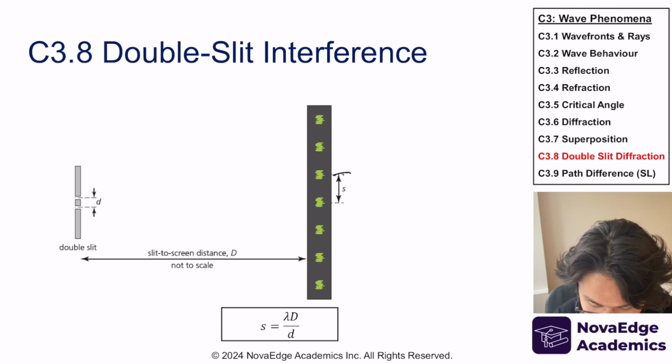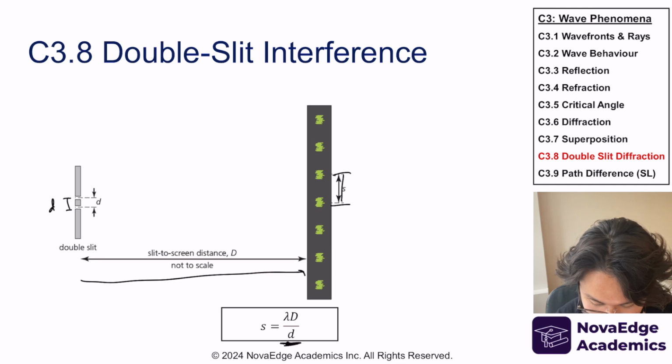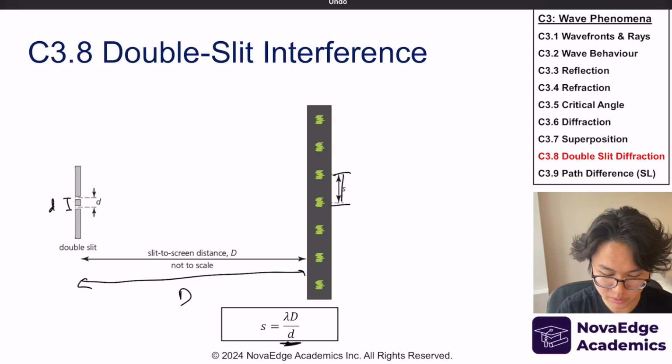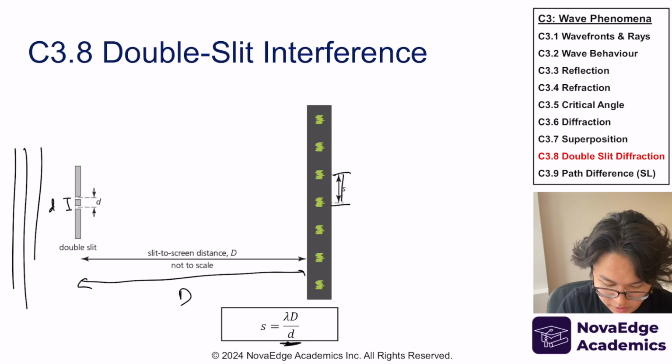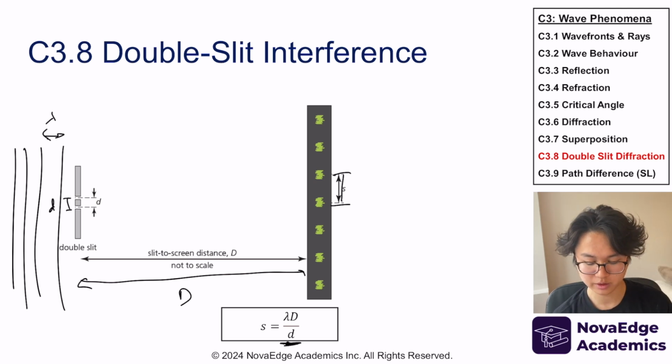So it's here, right? Small d is the distance between the slits. Big D is the distance to the screen. And lambda, of course, is the wavelength. So if I have light coming in, the distance between the two wavefronts is the wavelength. And this relationship holds true for IB physics context. And so you need to be a master at using this.